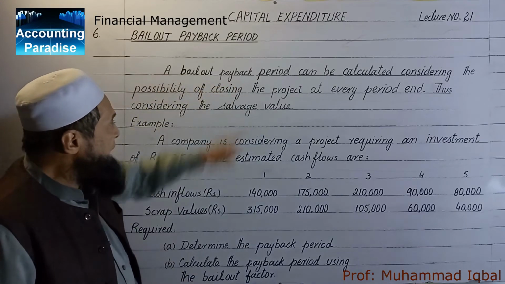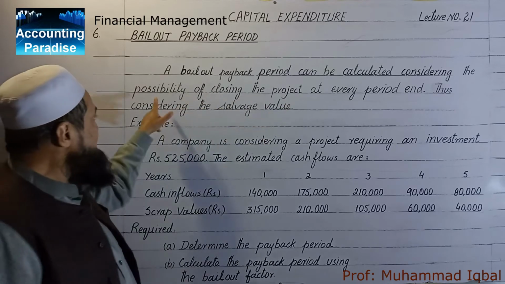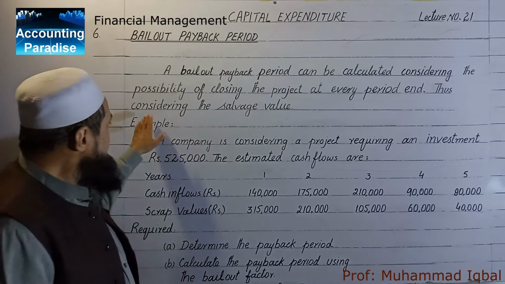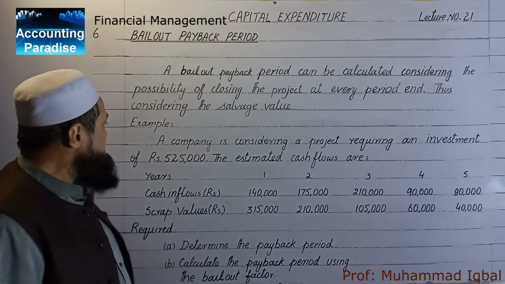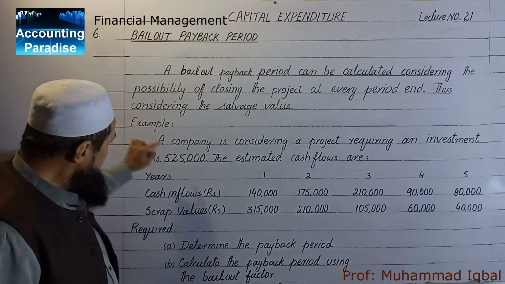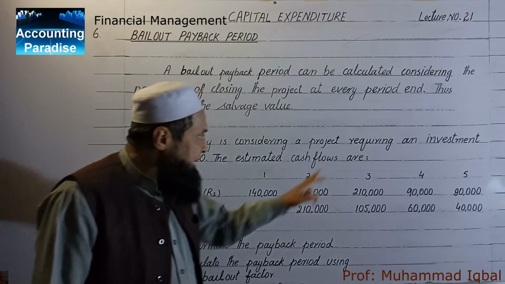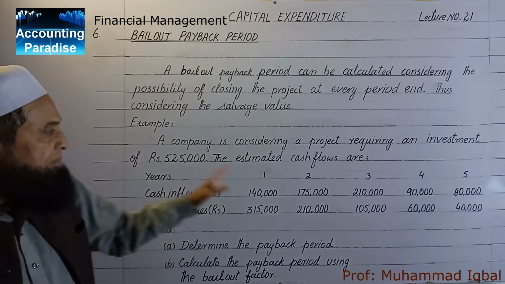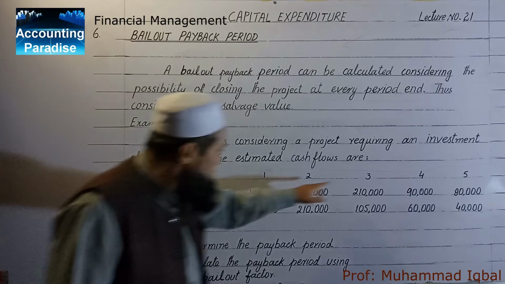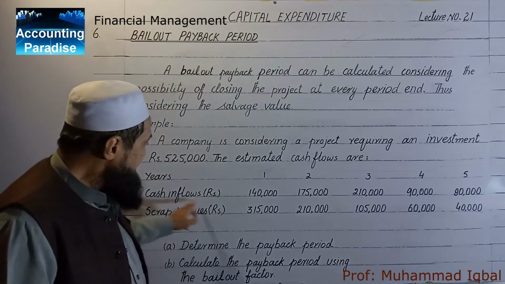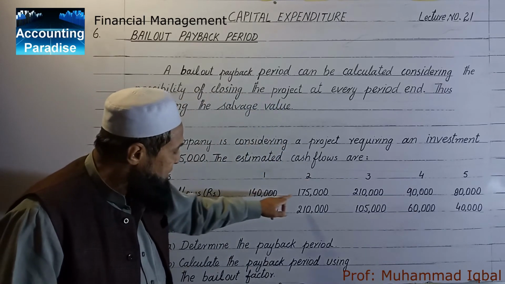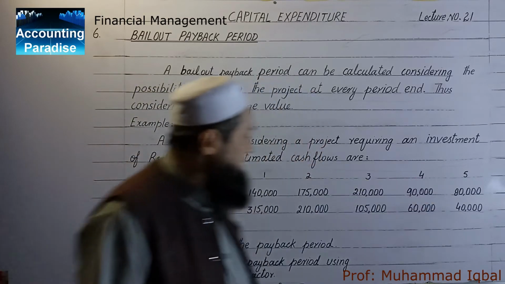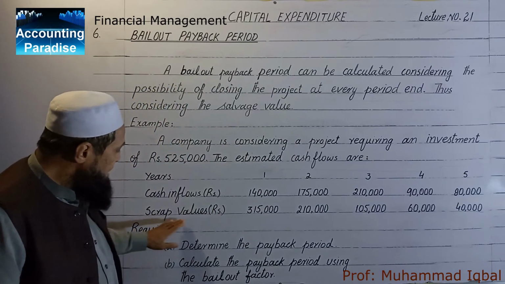A bailout payback period can be calculated considering the possibility of closing the project at every period end, thus considering the salvage value. Here is an example. A company is considering a project requiring an investment of rupees 5,25,000. The estimated cash flows are years 1, 2, 3, 4, 5. These are the cash inflows. 1,40,000, 1,75,000, 2,10,000, 90,000, 80,000.